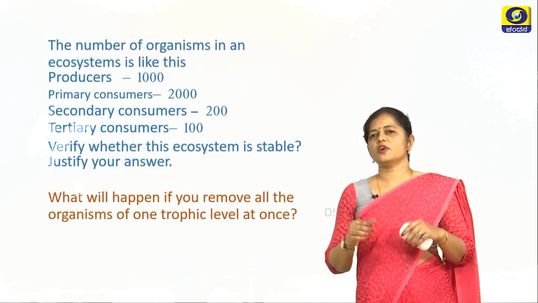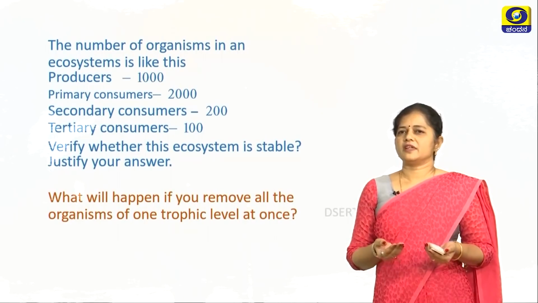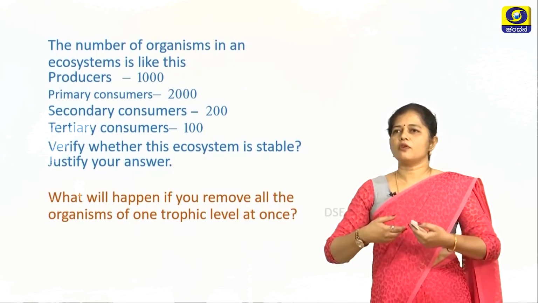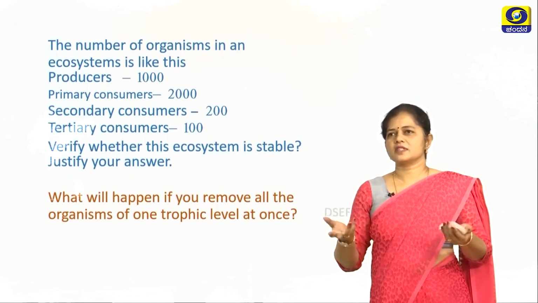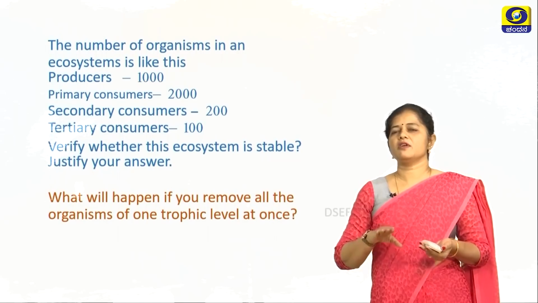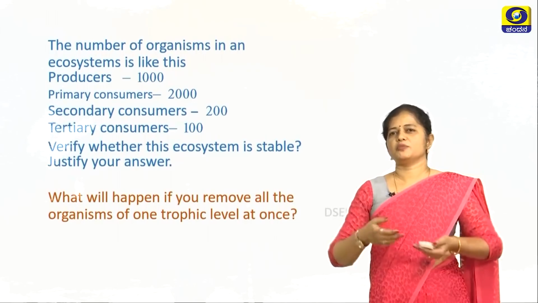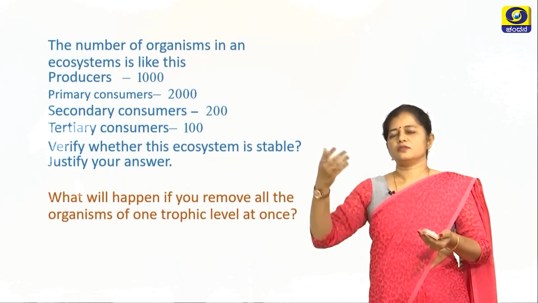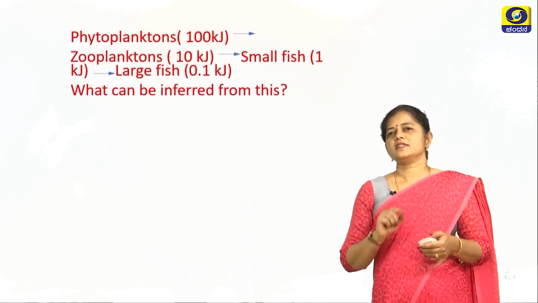There is another question. What will happen if you remove all the organisms of one trophic level in an ecosystem at once? So what will happen if all the organisms in one trophic level are removed, be it primary consumers or secondary consumers? Definitely it will create an imbalance in the environment, because the primary consumers are the source of food for the secondary consumers. If we remove the primary consumers, the secondary consumers will not get their food, and so on. So this will create an imbalance in the environment. You can see a question over here.